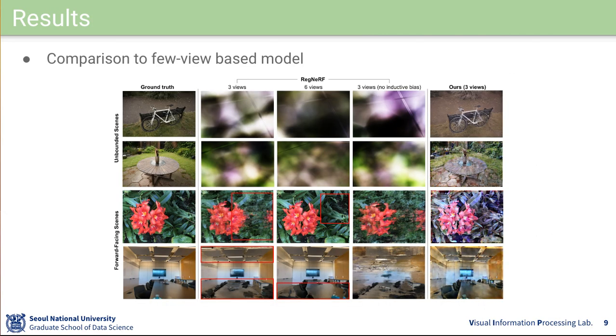Results show that our model is able to generate plausible novel views for both simple forward-facing scenes and unbounded scenes with sparse input views in much shorter computation times. In comparison to a view-based model, our model is able to render plausible novel views without floating or unnatural artifacts for all types of scenes tested with sparse inputs. And this was possible even without the injection of inductive biases. It is notable, however, that there is some trade-off between capturing high-frequency geometric details and maintaining fidelity to the color schemes of the target scene.